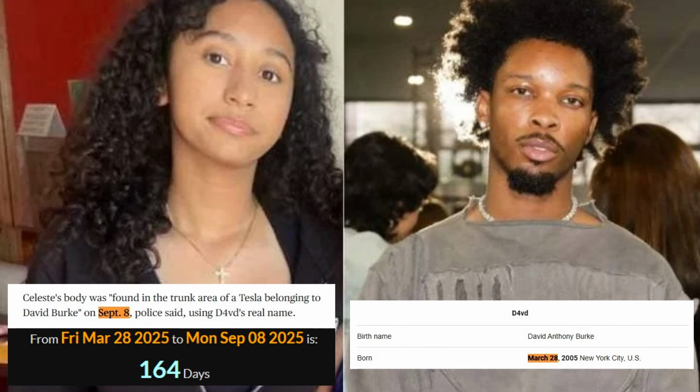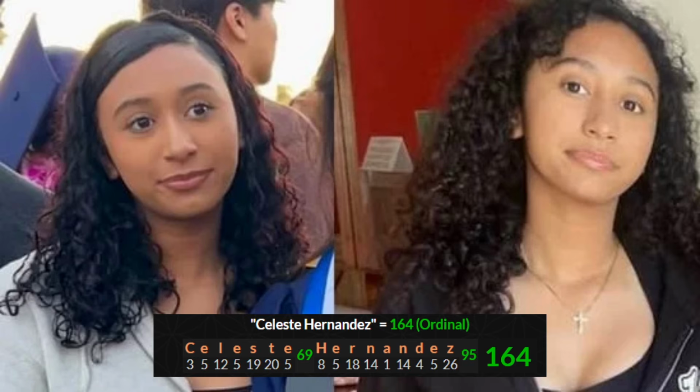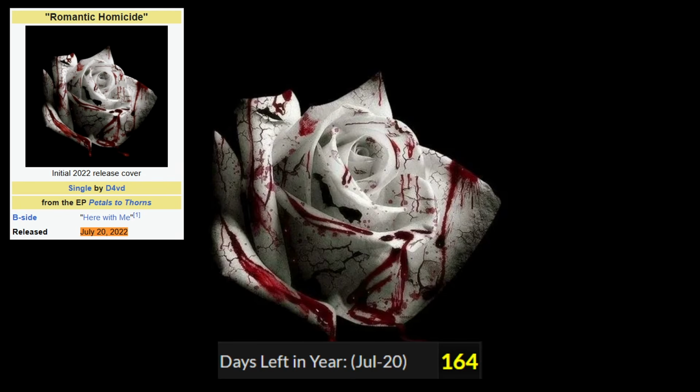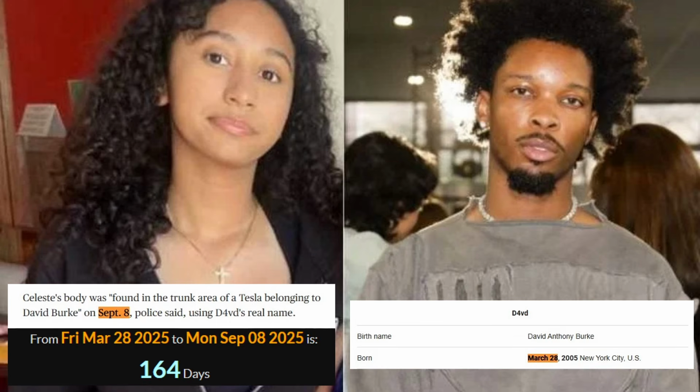Right, because she was found September 8th in the car, which happened to be 164 days after David Burke's birthday. That's when Celeste's body was found in the trunk. 164 days left. Celeste Hernandez equals 164. When 3 years ago, he dropped the song on a day leaving 164 days called Romantic Homicide. Man, come on, man. Come on. But come on, man. Because this gets way deeper, man.